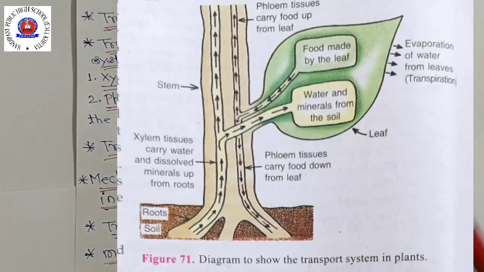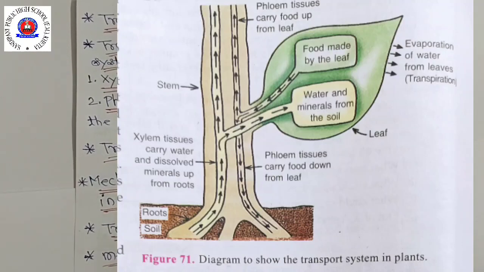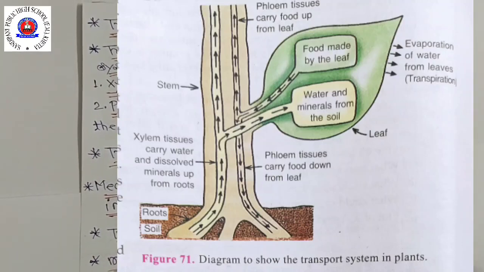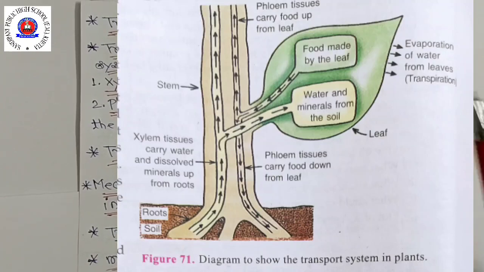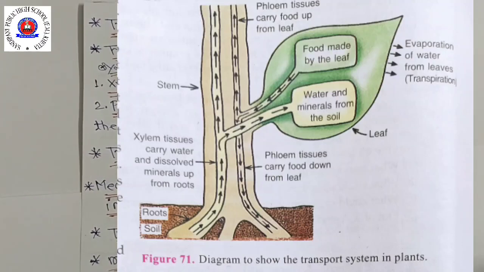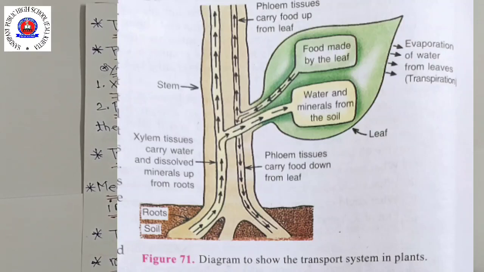The root hairs are directly in contact with the film of water in between the soil particles. Water and dissolved minerals get into the root hair, that means the minerals dissolved in the water diffuse into the root hair by the process of diffusion. The water and minerals absorbed by the root hair from the soil pass from cell to cell by osmosis through the epidermis, root cortex, endodermis, and reach the root xylem.